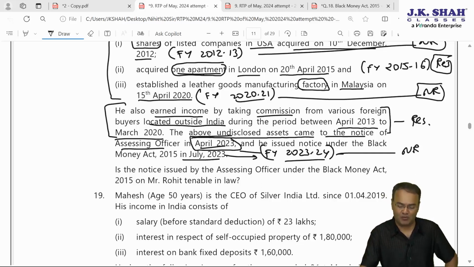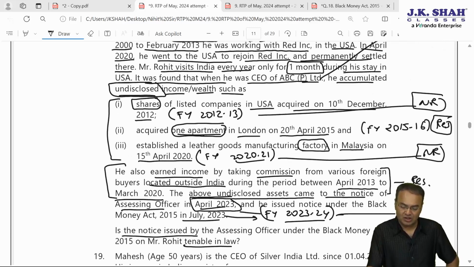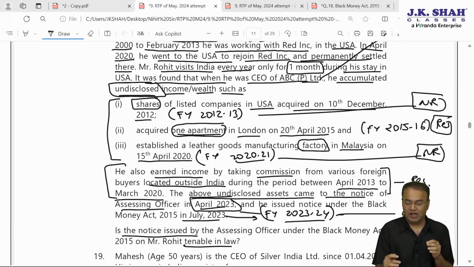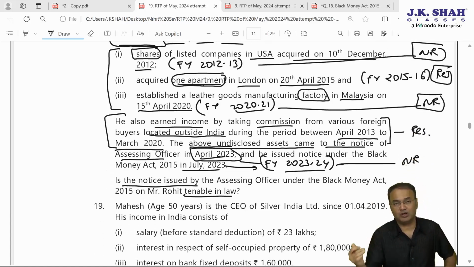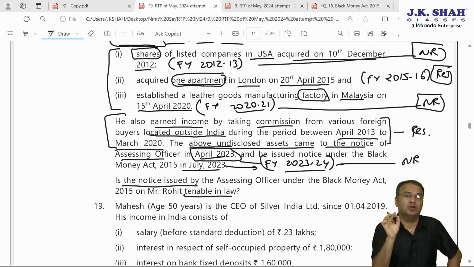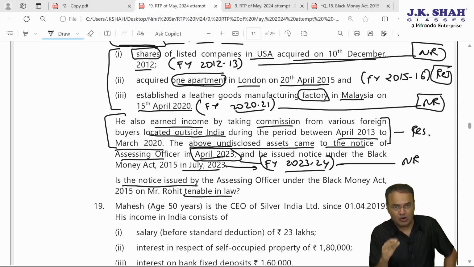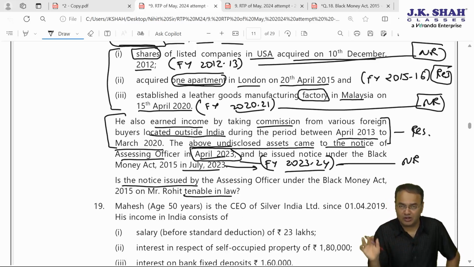He comes to India only for 1 month. Is the notice issued by the AO under the Black Money Act to Rohit tenable in law? So the answer: in order to issue notice, we are not here to calculate the tax at 30%, because valuation is not given. We don't have the value of any of the foreign assets. We don't even know the amount of commission income earned from financial year 13-14 till financial year 19-20. So tax is not to be computed, penalty not to be computed, interest not to be computed. What we are supposed to comment upon is whether the notice issued is tenable in law or not.